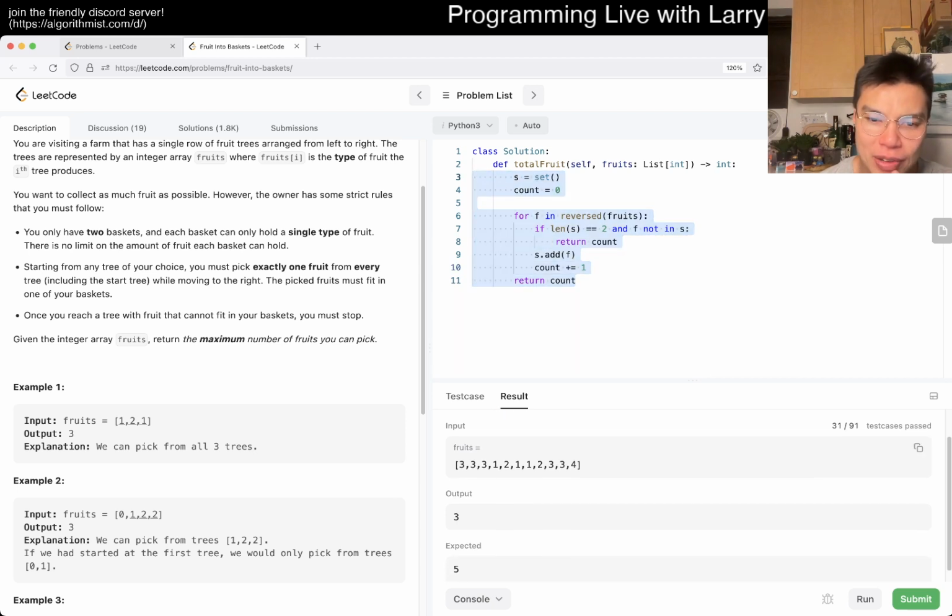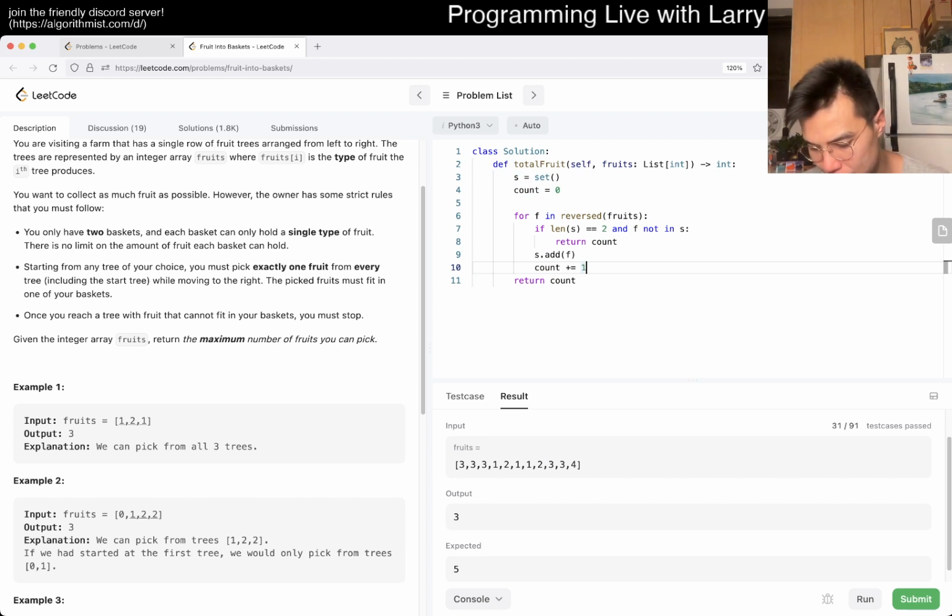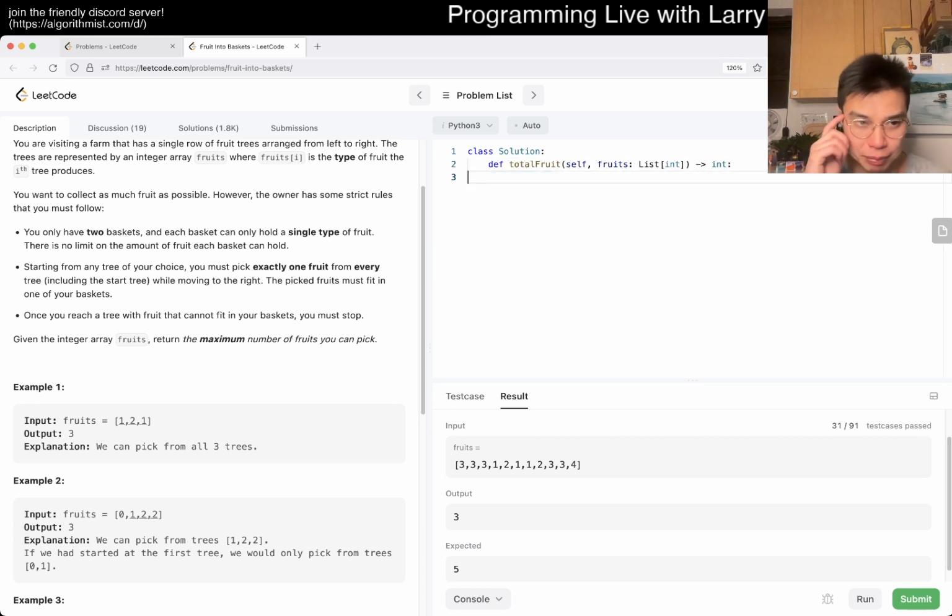But okay, so you start with any of these, and then you basically keep on going until it can no longer be held by 2 baskets, right? And you could do this with sliding windows. It's really not that difficult, but I think I just misread or misunderstood this one.